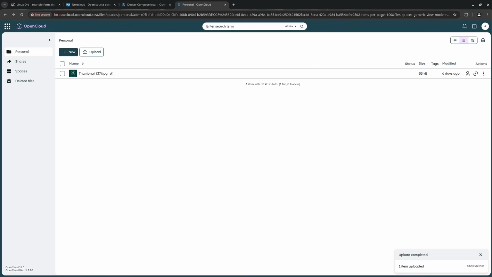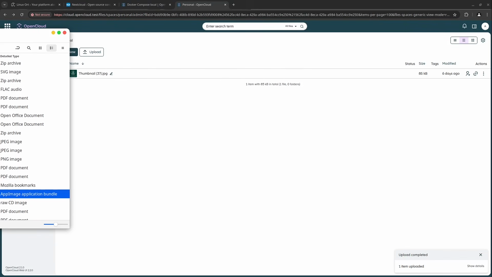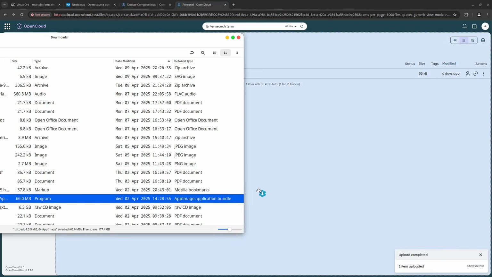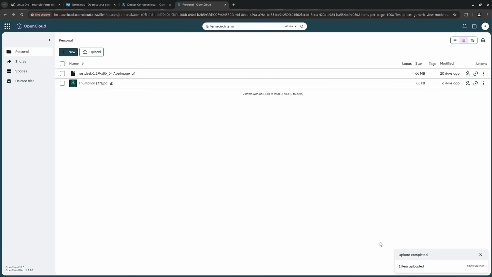So if I upload, for example, the Rustdesk app image I find in my downloads folder here, if I just drag and drop this one into this window, we see this is snapping really, really fast. Already this in Nextcloud turns out to be not as fluent, I would say. So I just drag and drop it here, and we see perfect. It's uploaded in a very short moment of time. Of course, okay, this app image file is only 66 megabytes. And of course, this is running on my local area network, and this is also running on my own computer in just a virtual machine. But yeah, it turns out not to be slow at this point here.